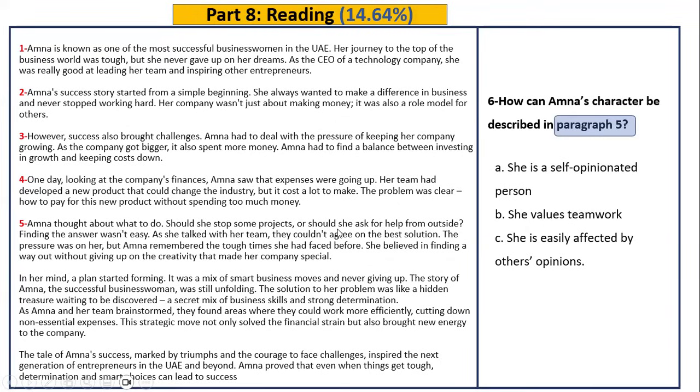This is a text about a lady who had started a business earlier, and she was very successful and smart and everything, but then all of a sudden she had a problem because one of her products was great, but she found out that the costs for this product were really high. So she needed to find a solution for this problem.